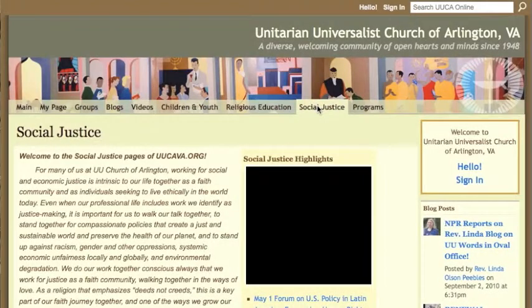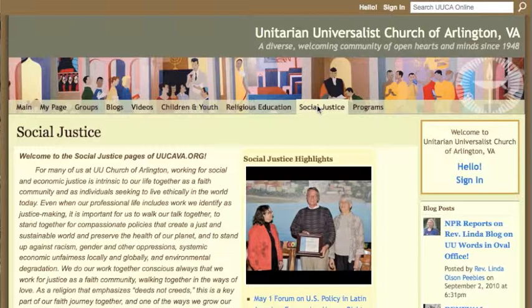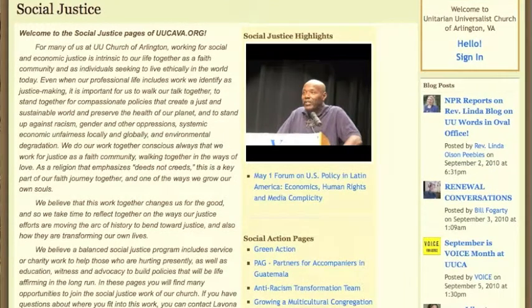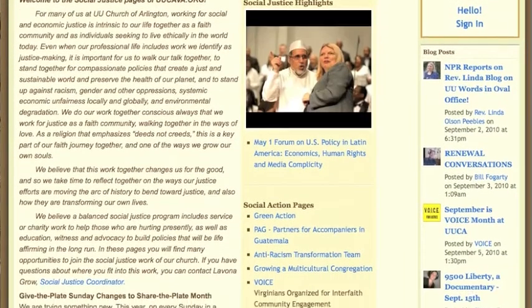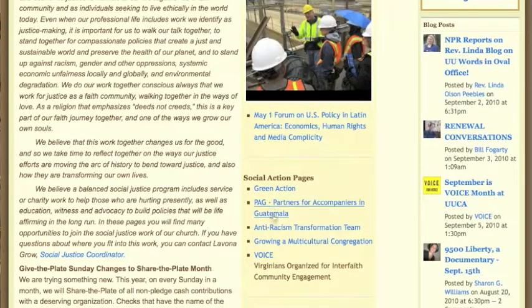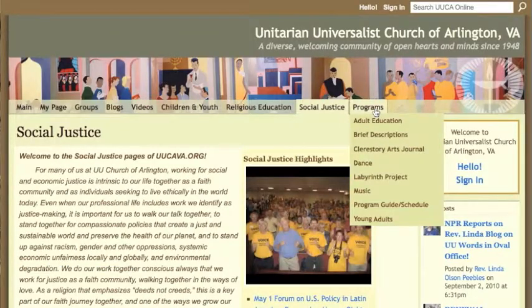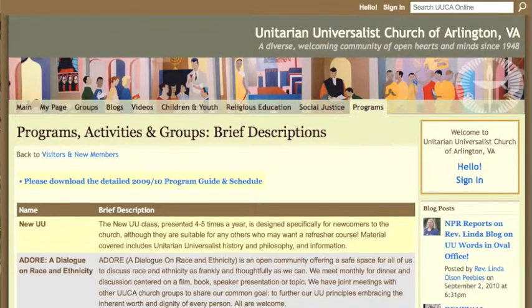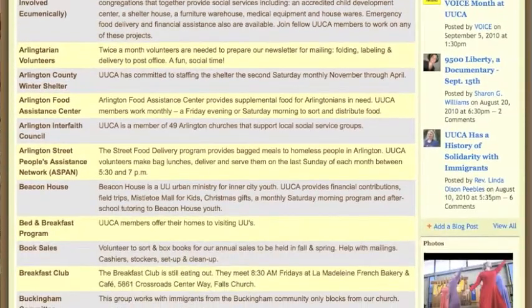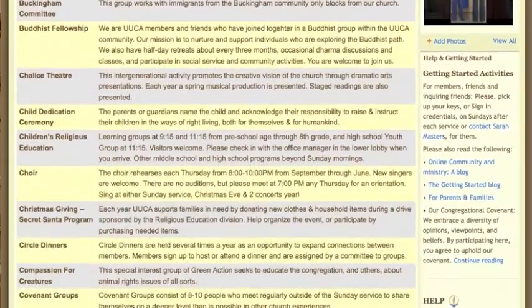Social justice is very important to the church and for our spiritual journeys. This page is the overview for what we offer and what we're involved with at this church. There are a number of sections, subsections to this area that talk about what we're involved in. We're a very large church and we have a lot going on. One of the best ways for you to find out about the activities and groups is to go into this page and to read the brief descriptions of each one of the program's activities and groups.